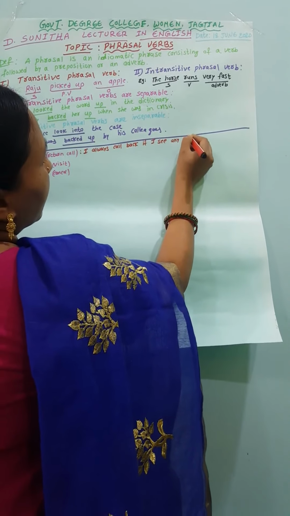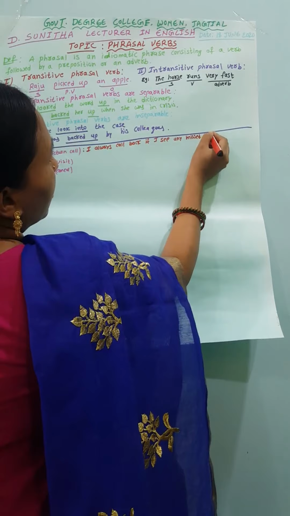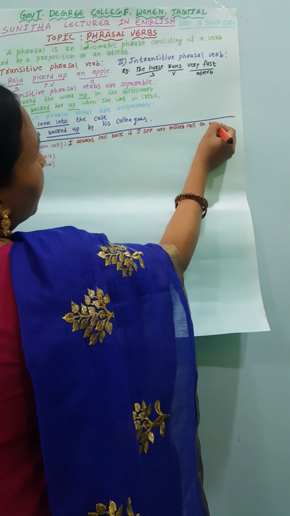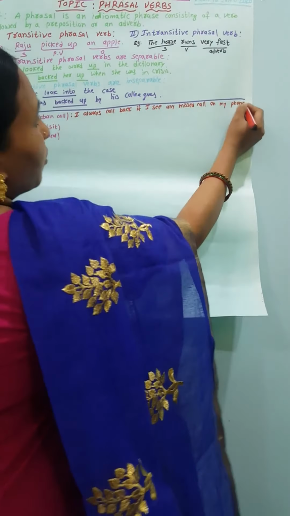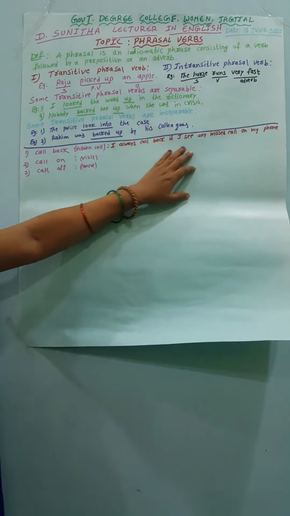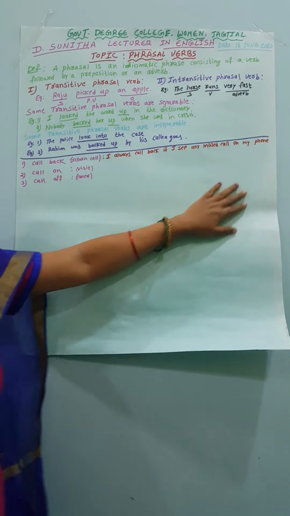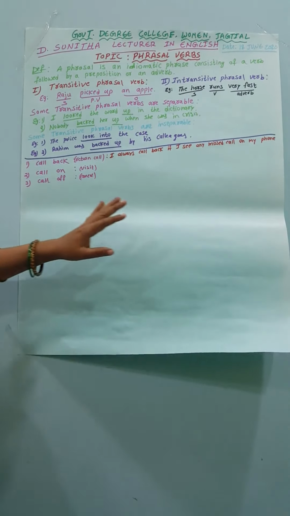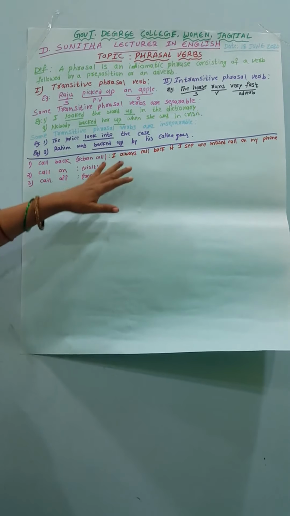The meaning of call back is return call. If I see any missed call on my mobile, I call back to the same number.